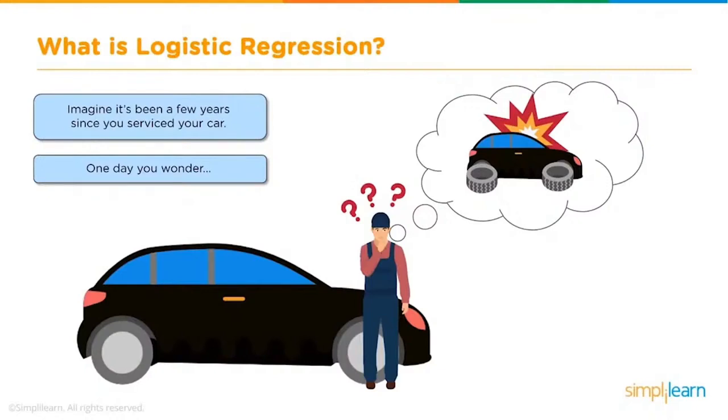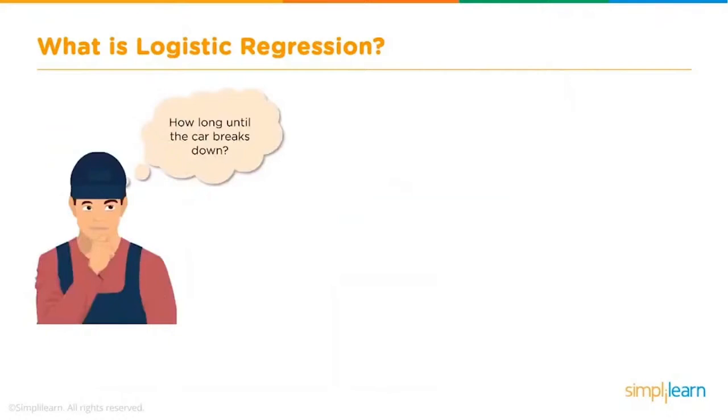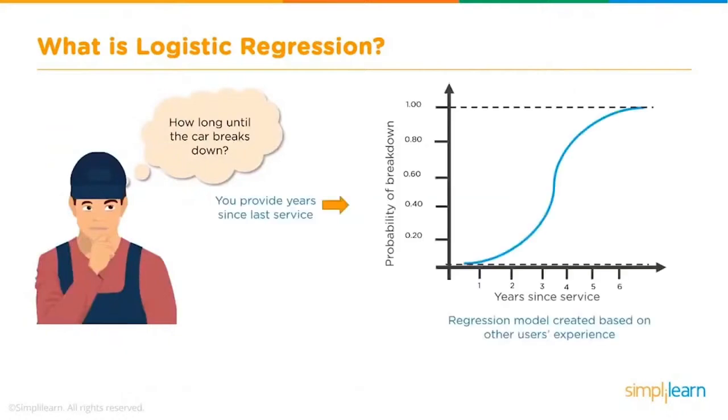So let's take an example and see how this works. Let's say your car has not been serviced for quite a few years, and now you want to find out if it is going to break down in the near future. So this is like a classification problem: find out whether your car will break down or not. So how are we going to perform this classification? Here's how it looks.